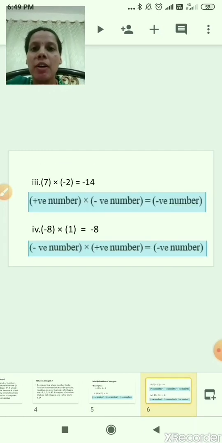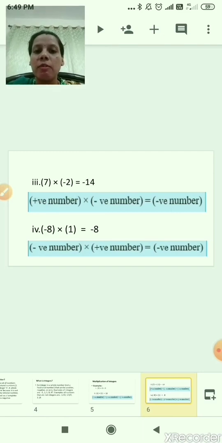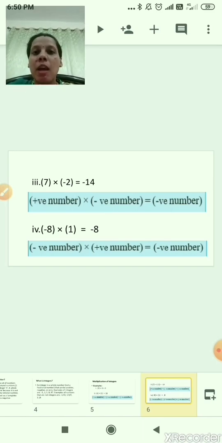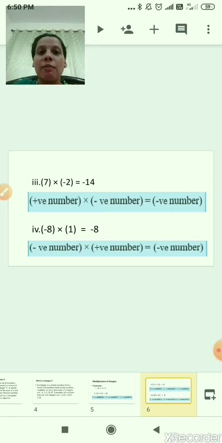Next, the third example. What I have written here is 7 multiplied by -2 is equal to -14. What is the first integer? 7. What is its sign? Positive. What is the second integer? -2. Its sign is minus, a negative number. 7 2s are 14. And what will be the sign of the product? The answer is -14. So a positive number multiplied by a negative number gives a negative number. The product of a positive number and a negative number is always negative.